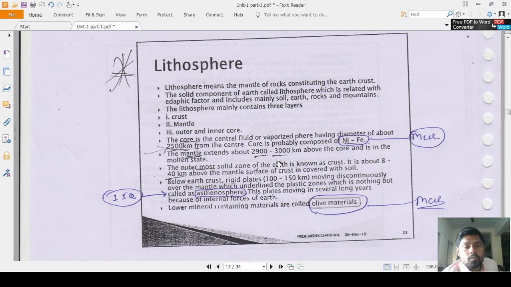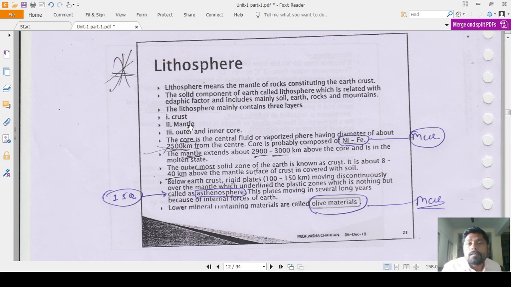Lithosphere, that means litho stands for soil, sphere is the region, that is the soil region. Lithosphere means the mantle of rocks consisting the earth crust, that is known as the lithosphere. The solid component of the earth called lithosphere, which is related with the edaphic factors and includes mainly soil, earth, rocks and mountains. A lithosphere mainly contains 3 layers: earth crust, mantle, outer and inner core.